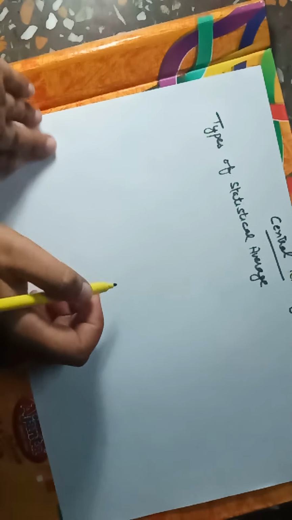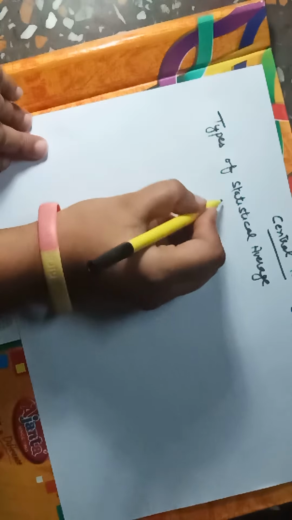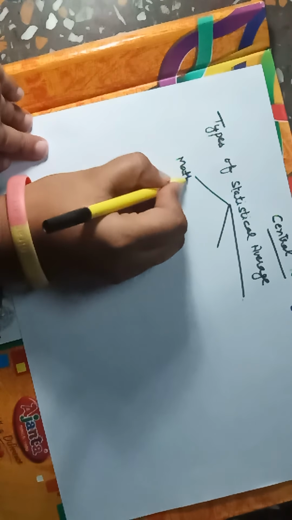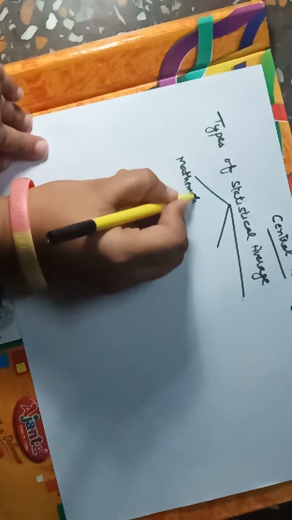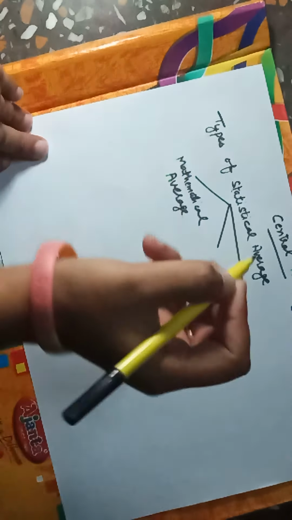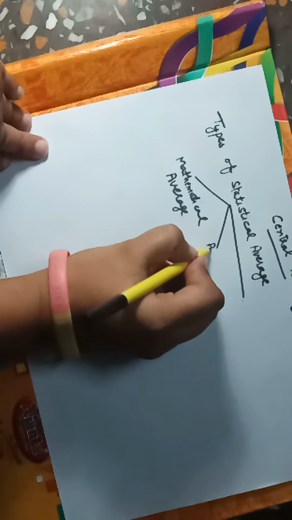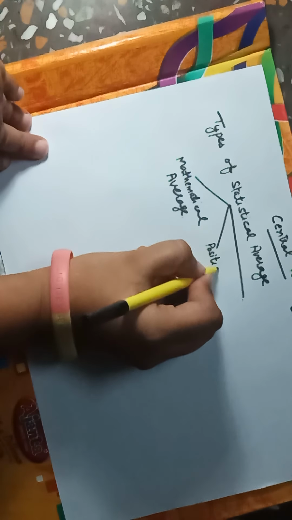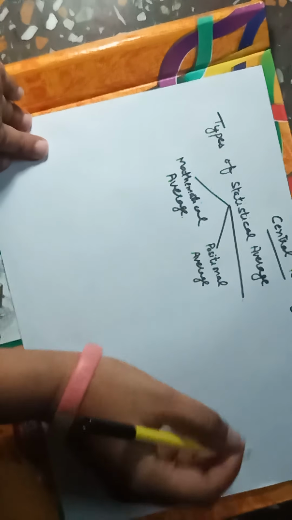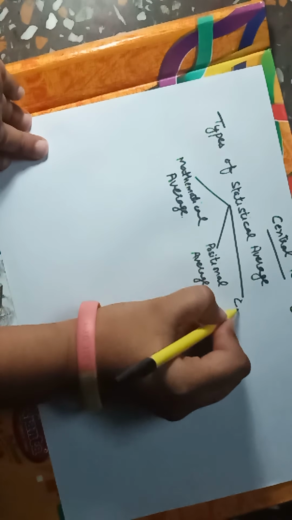The first one is mathematical average. Second one is positional average. And the third one is commercial average.